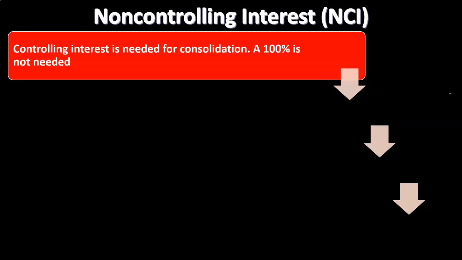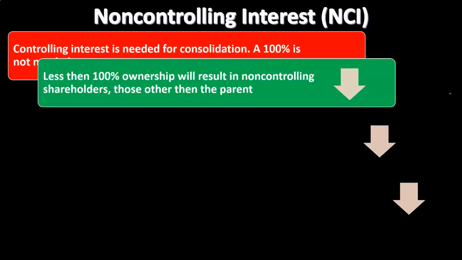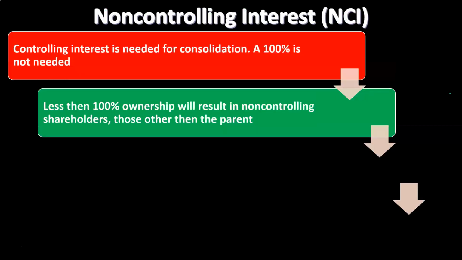A 100% is not needed. So 100% of ownership, in other words, by one parent to the other is not necessary for a consolidation to take place. Control is necessary, which is typically over 51%. Less than 100% ownership will result in a non-controlling shareholder, those other than the parent. So obviously if we're the parent, and we have 51% of the subsidiary voting common stock, we win every vote. Therefore, we would think that we have control as the parent in that case.